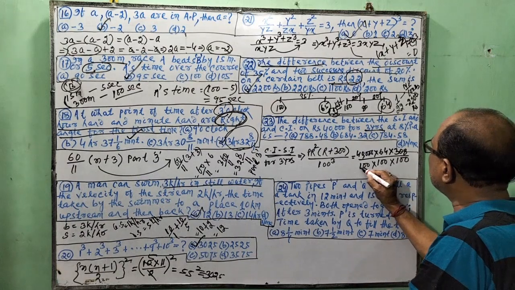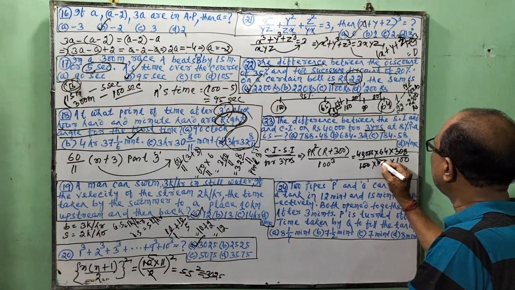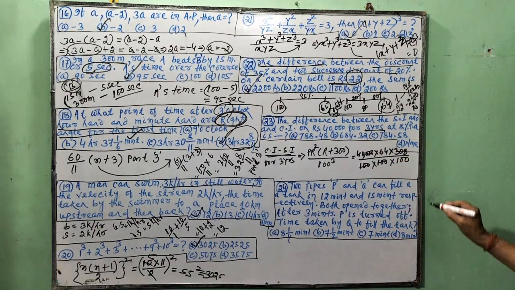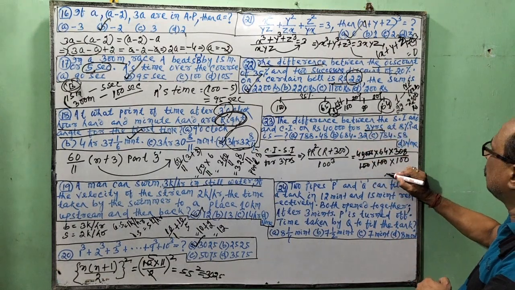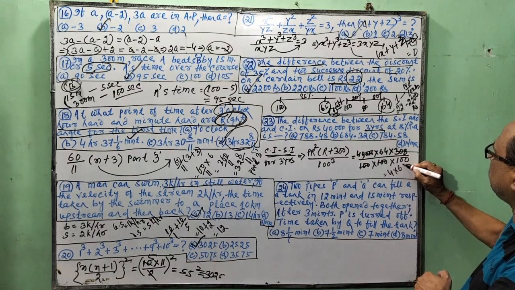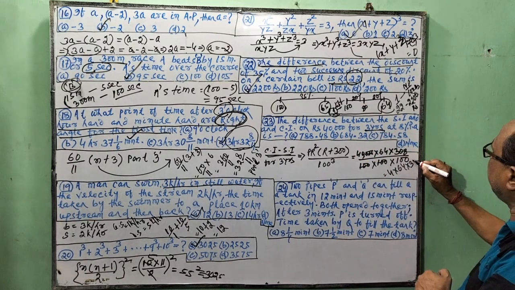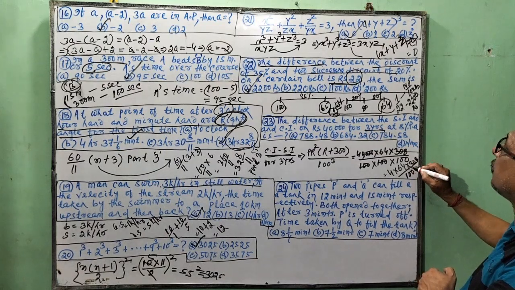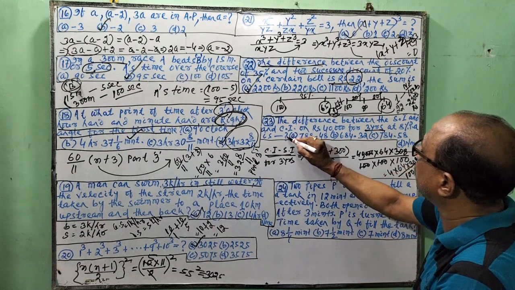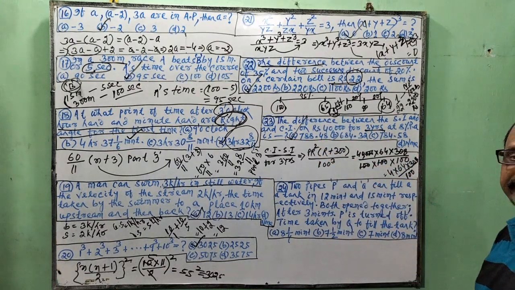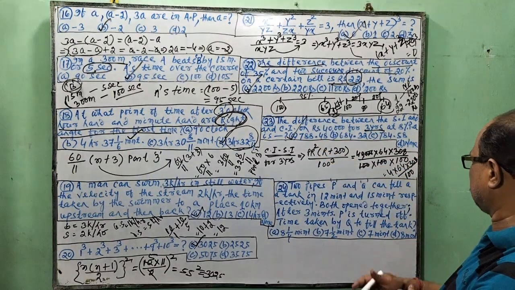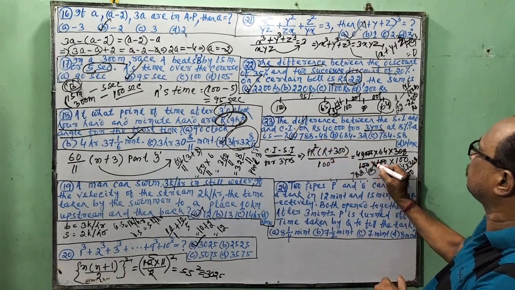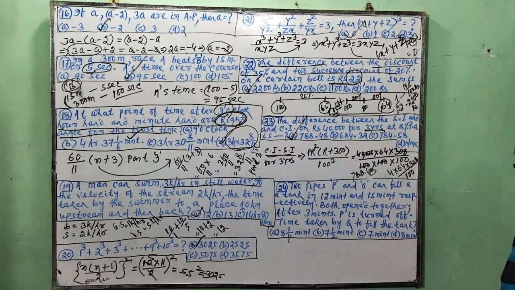So 20, 20, 40, cancel. If you solve, this is 4 into 64 into 308 by 100. If you solve it, the answer would be 788 rupees 48 paise. So the answer is 788.48. Here is the answer. You solve it.